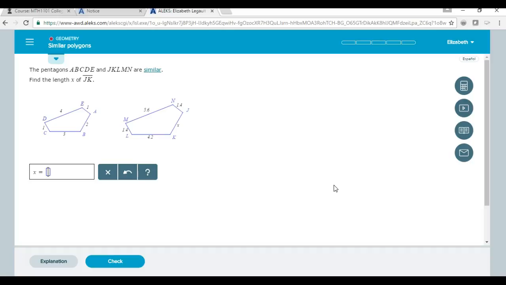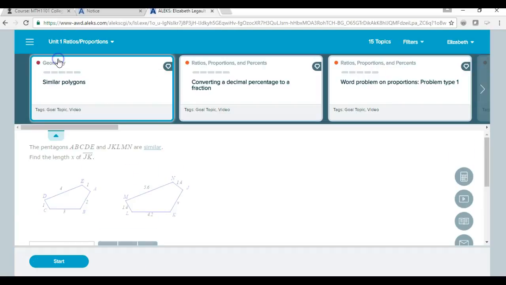I want to point out something important in the labs. If you come across a problem that doesn't have the same topic label at the top, in this case it's geometry, so we know it is the same topic that we're working on, you can click on this button right here, and you can choose from the other options. So this was Unit 1, this was Unit 1. And because I'm behind, I would want to continue to work on my Unit 1 ratios and proportions until I'm done.